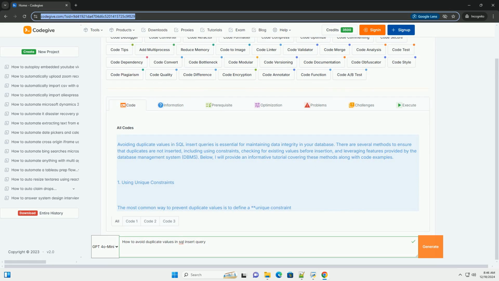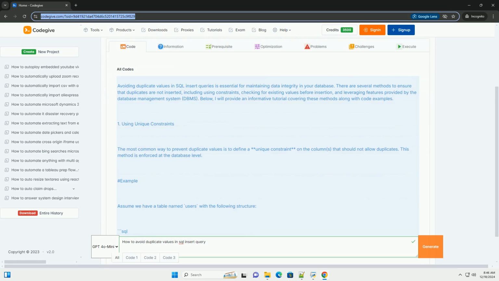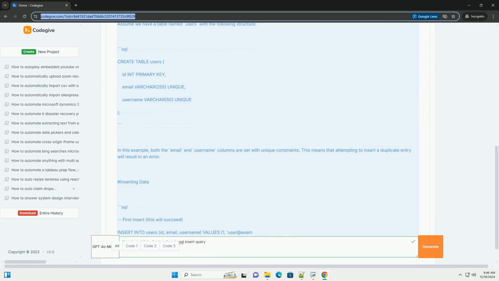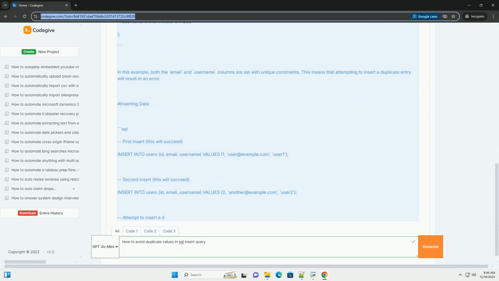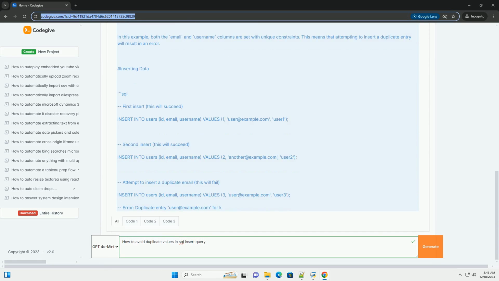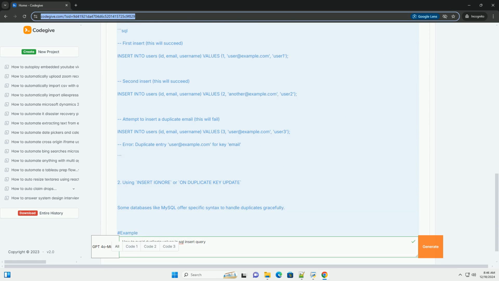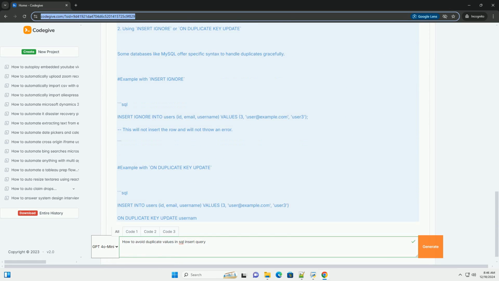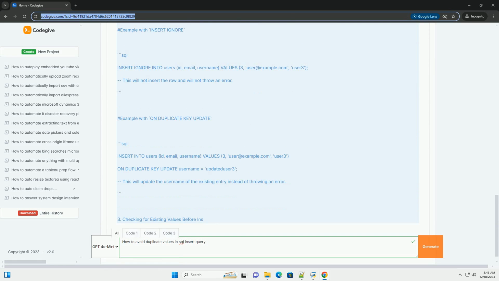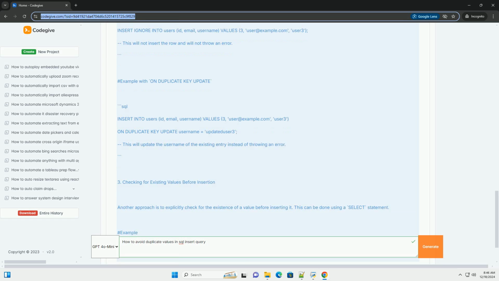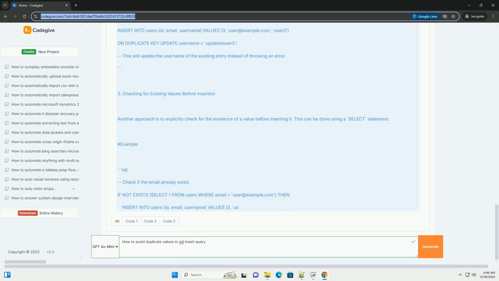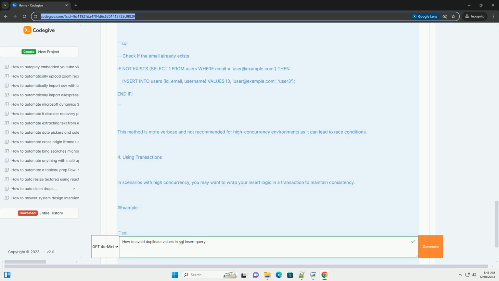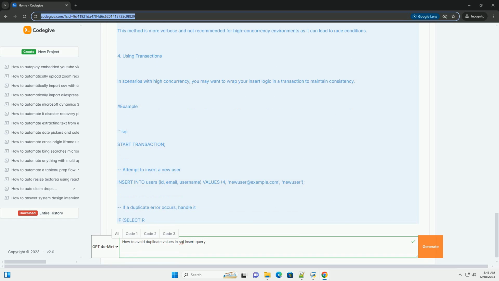Avoiding duplicate values in SQL insert queries is essential for maintaining data integrity in your database. There are several methods to ensure that duplicates are not inserted, including using constraints, checking for existing values before insertion, and leveraging features provided by the Database Management System, DBMS. Below, I will provide an informative tutorial covering these methods along with code examples.